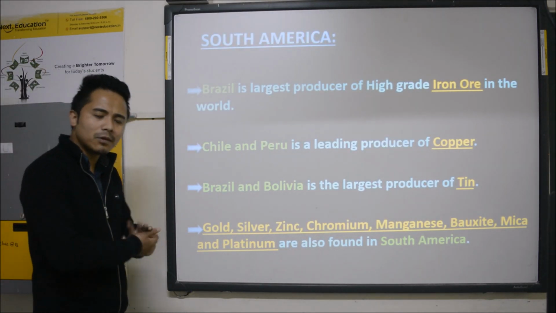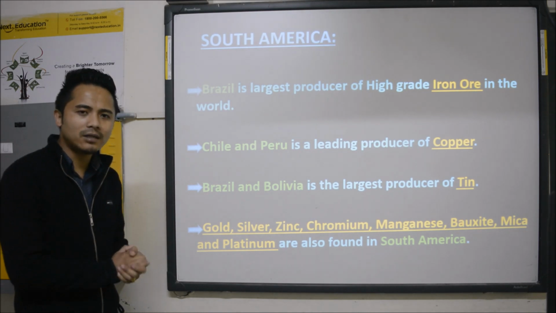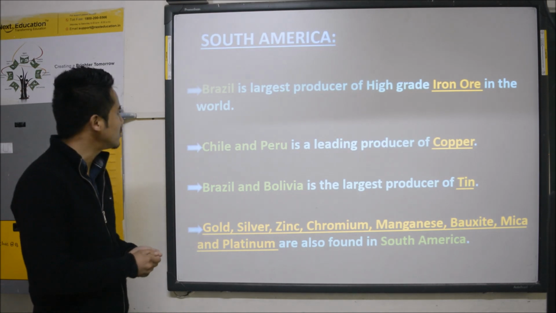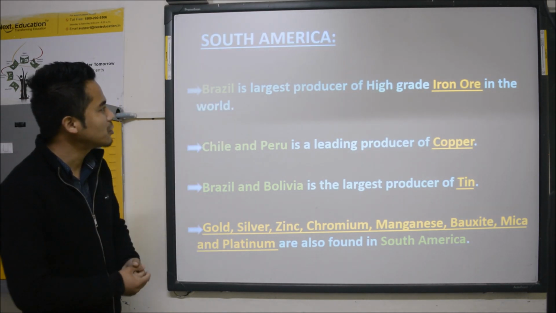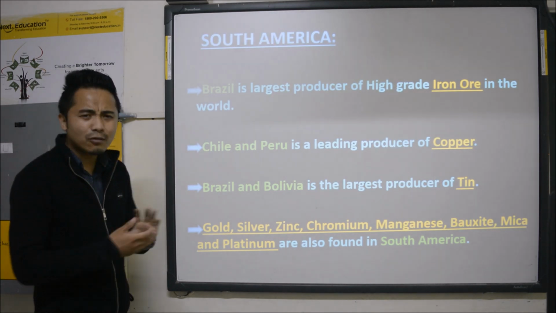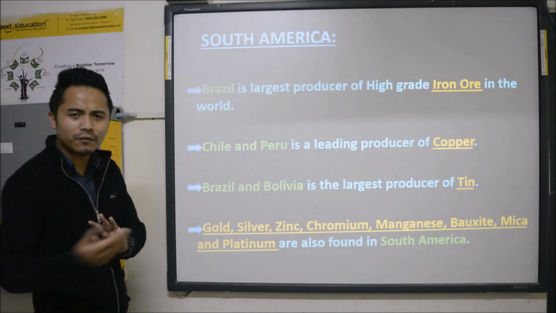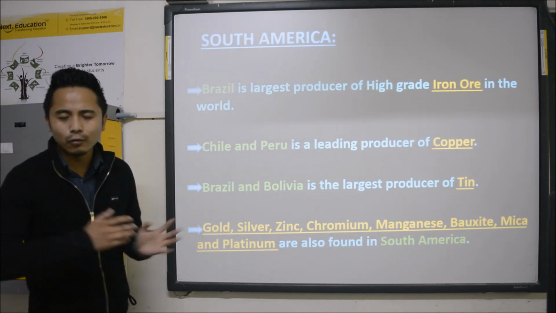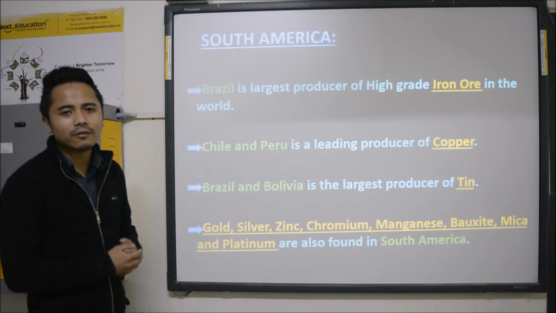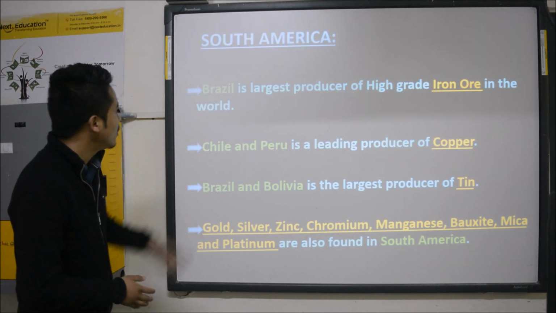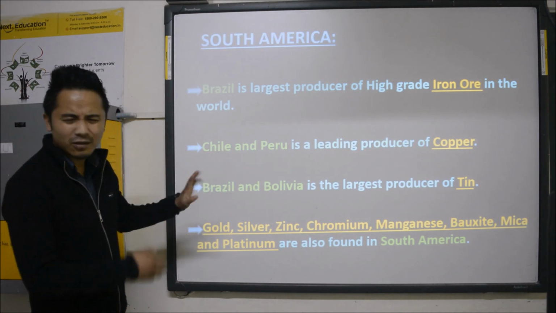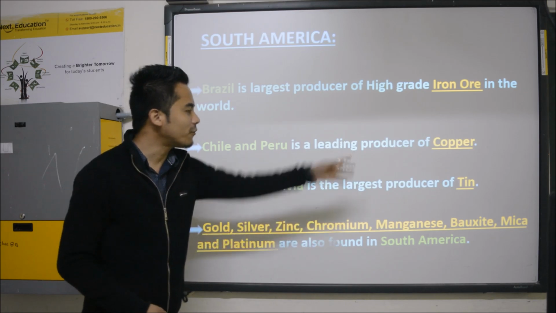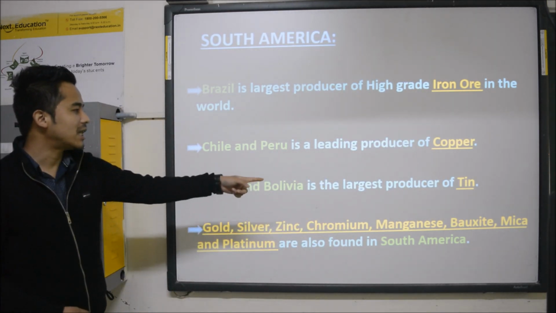When we remember South America, the country that comes to our mind is Brazil, which has a very good football history. Brazil is the largest producer of high-grade iron ore in the world. Iron ore is distributed in different kinds of quality: some is high grade, low grade, middle grade, and the highest grade of iron ore is found in Brazil, under South America. Chile and Peru are leading producers of copper. Brazil and Bolivia are the largest producers of tin.